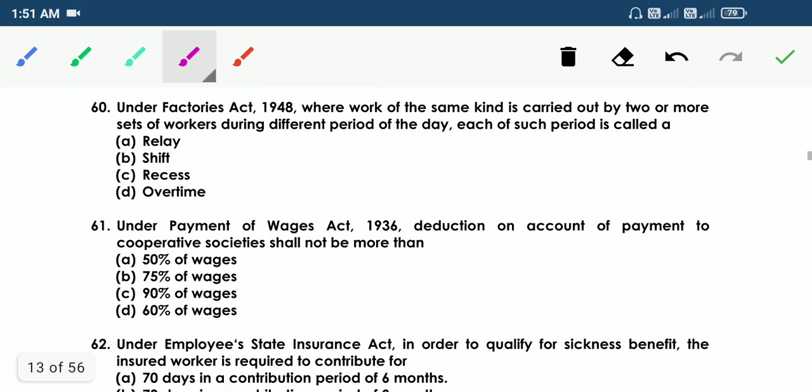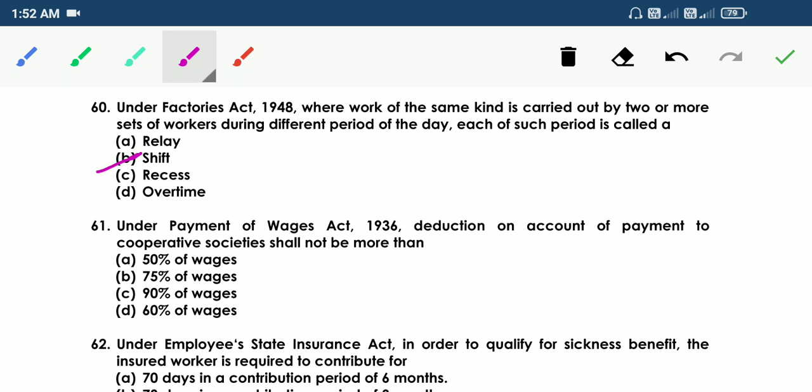Next, 60. Under Factories Act 1948, where work of the same kind is carried out by two or more sets of workers during different periods of the day, each of such period is called a: option A, relay. B, shift. C, recess. D, overtime. So the answer is B, shift.